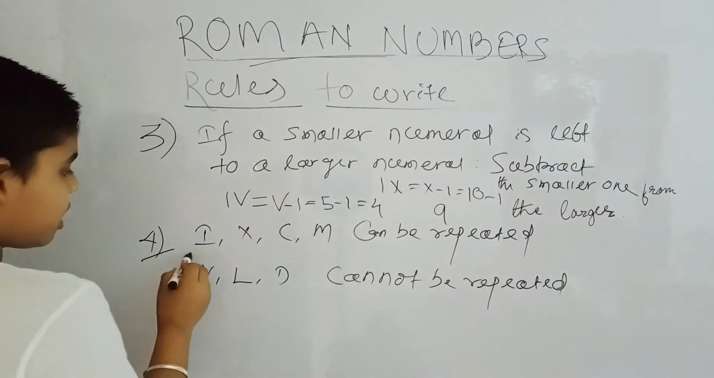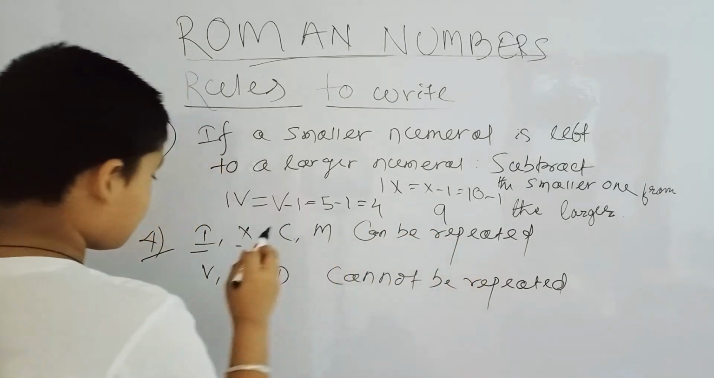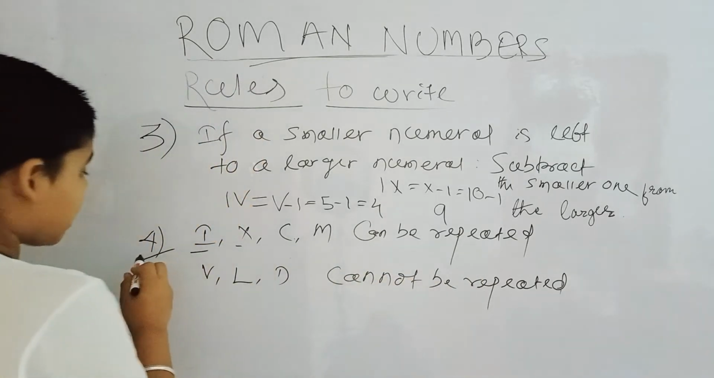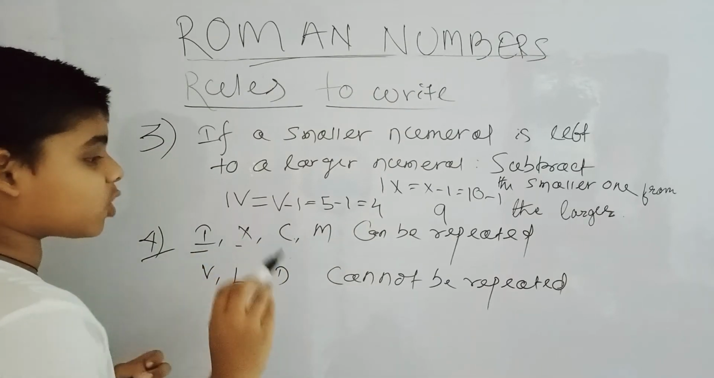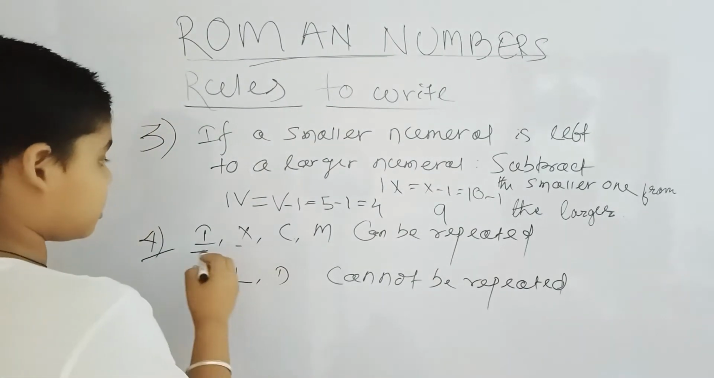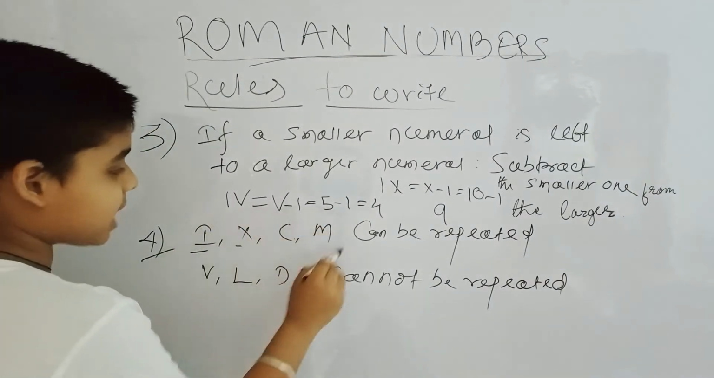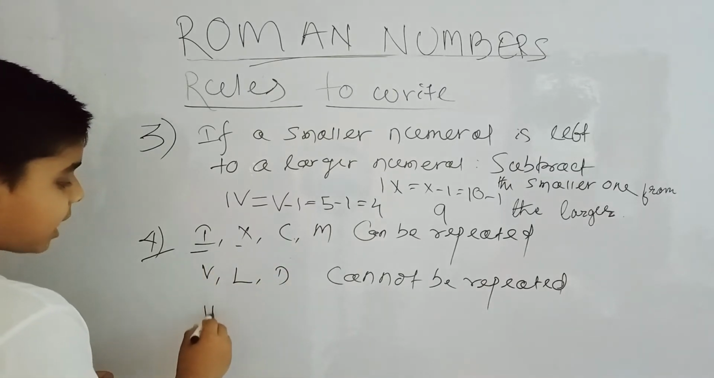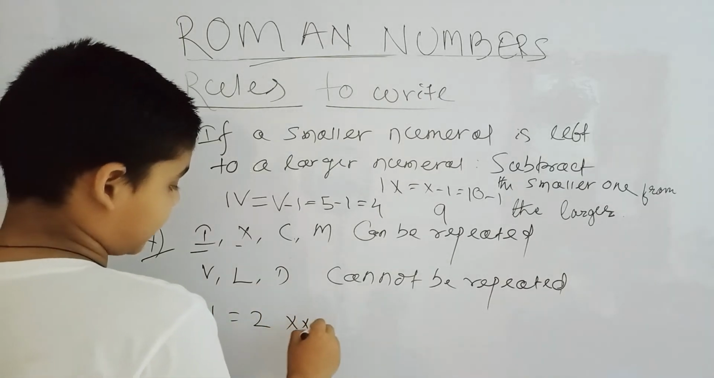The fourth rule: I, X, C, M can be repeated, but V, L, D cannot be repeated. In the first rule, we saw that if the signs are repeated, then they will sum up. But here, only some signs can be repeated, and these signs cannot be repeated. Like we can write II, that is 2, and XX, that is 20.